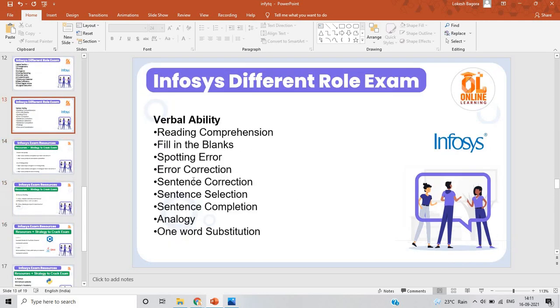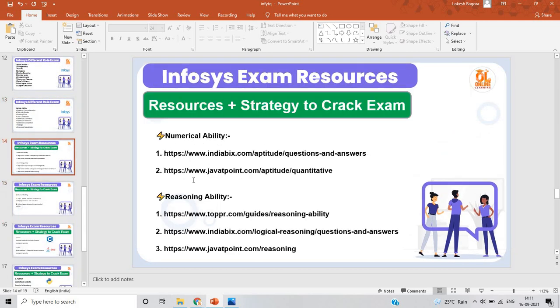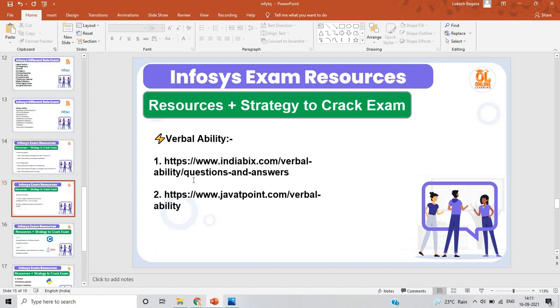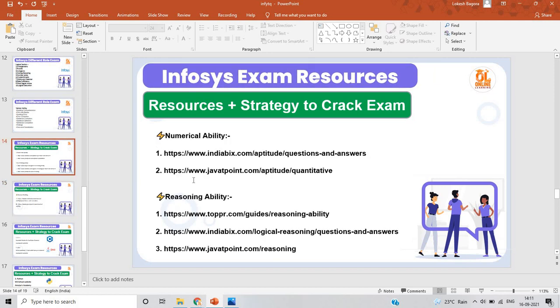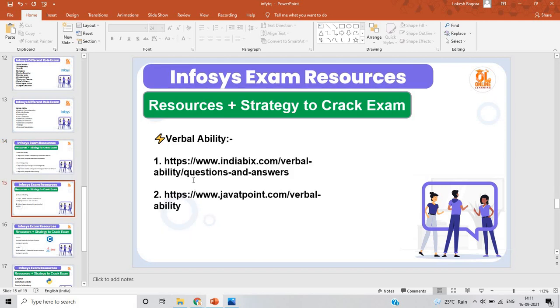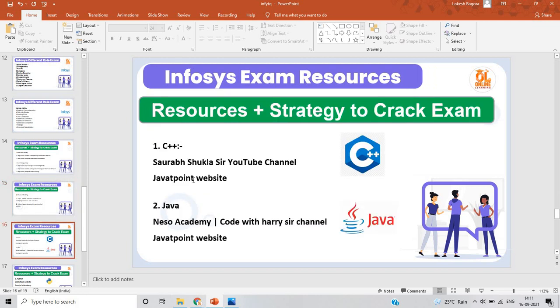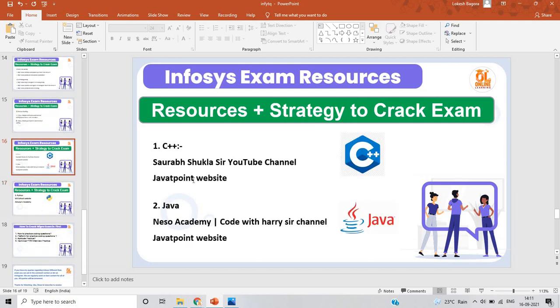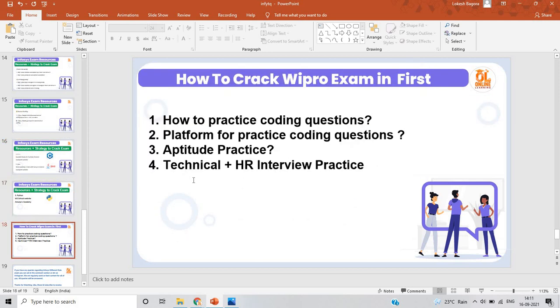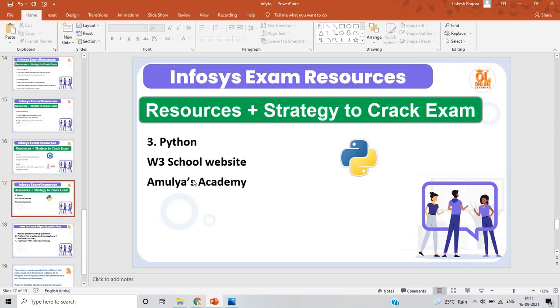But if I talk about the resources and strategy to crack the exam for numerical, reasoning and verbal ability, you can check the different websites that you can see on my screen. The IndiaBix website, JavaTpoint website, and Toppr website are very good for practicing aptitude questions. For verbal ability, you can prefer these resources. For programming, you have to practice coding questions in C++, Java or Python, so you can prefer these resources. These are very helpful in order to crack the coding examination.